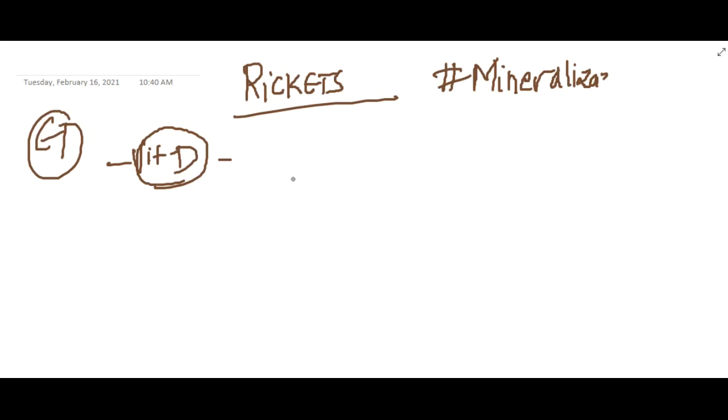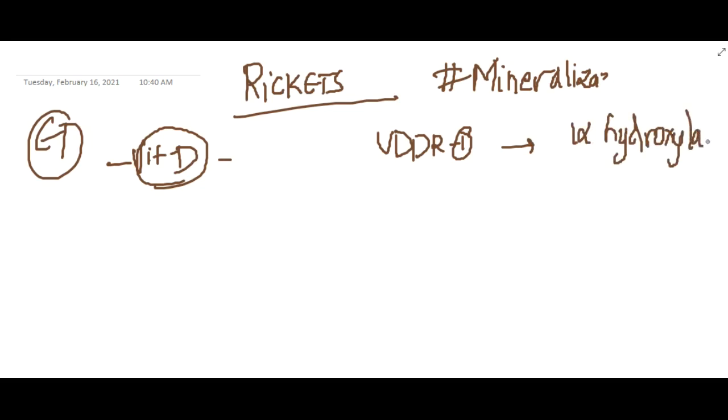So whenever there are liver diseases, it can cause vitamin D deficiency. Or it can be due to vitamin D dependent rickets type 1, which is important. Vitamin D dependent rickets type 1 occurs due to 1-alpha hydroxylase enzyme defect.